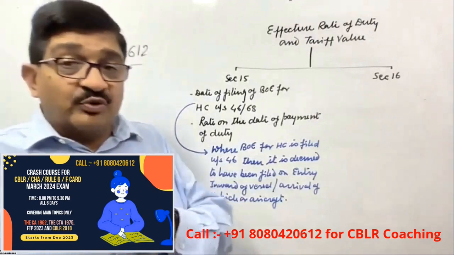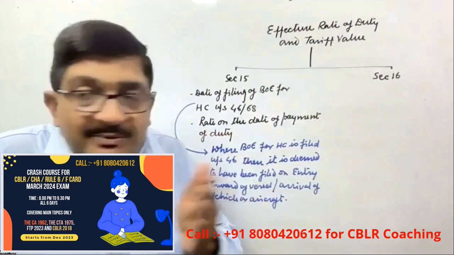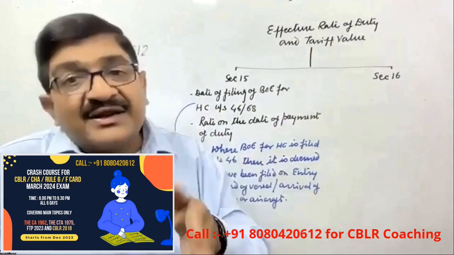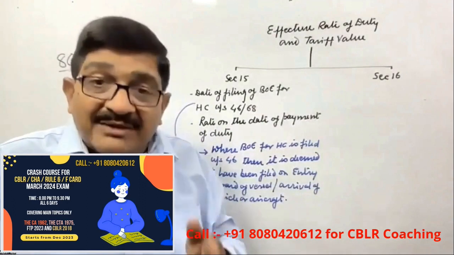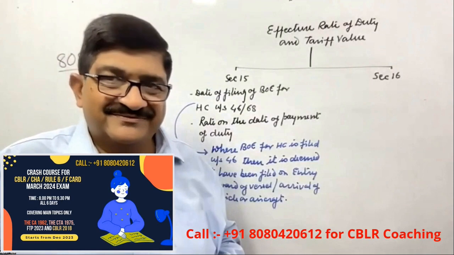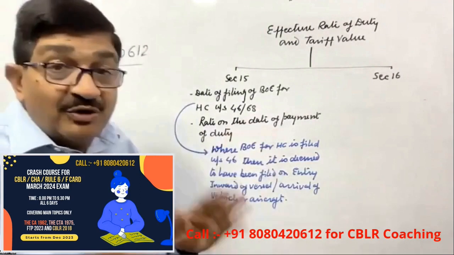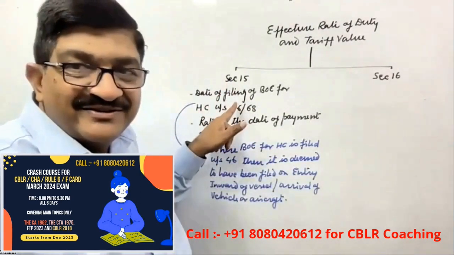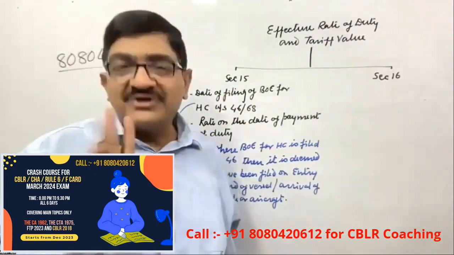So under section 46, you can file before, you can file later. If you file before, that is called timely, so you don't have to pay any penalty. It is advance, it is prior. And if you file after the arrival, it is certainly delayed and your penalty is payable. So if somebody is willing to pay the penalty and files it later, then which rate will be relevant? The date of filing. Right.